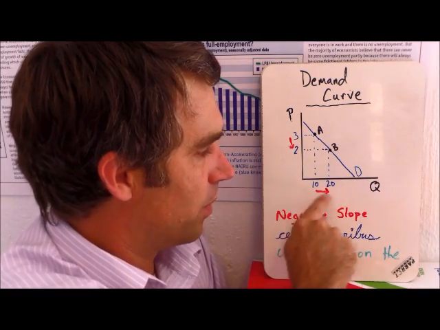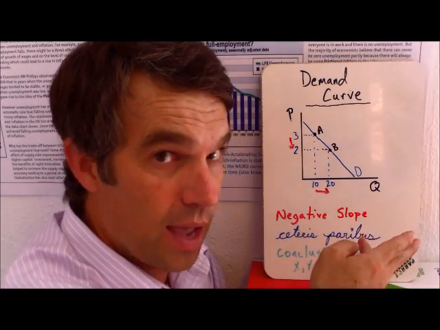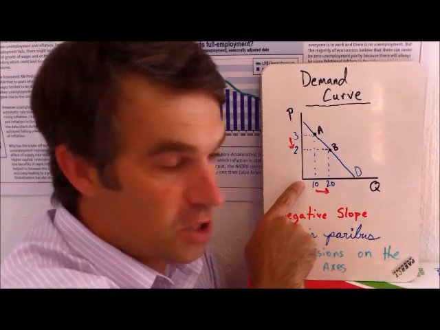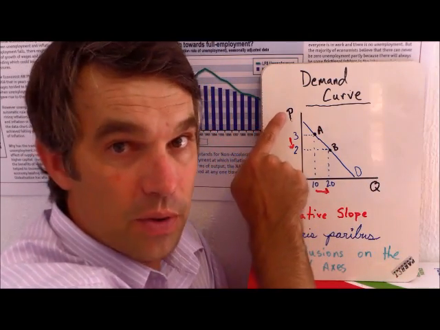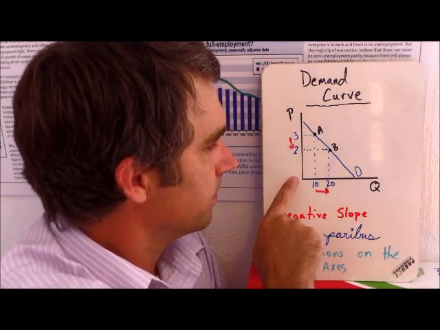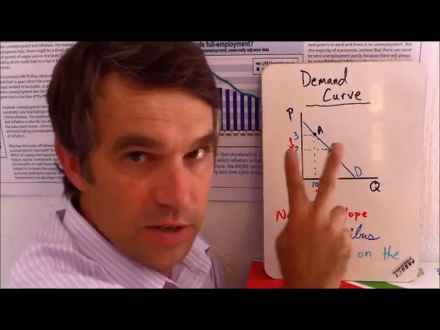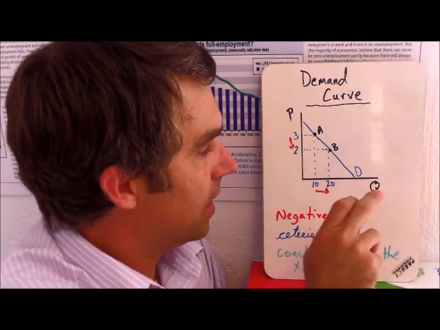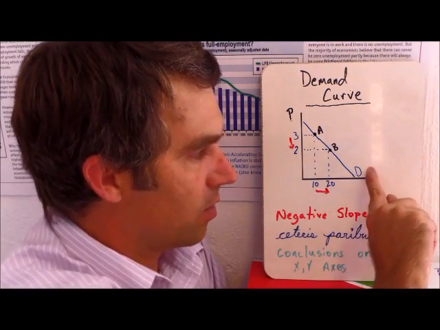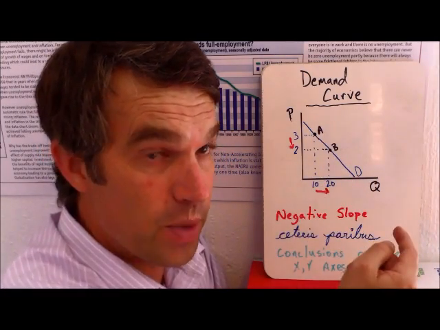You notice I have some numbers here, and they're not necessarily to the same scale. That's okay. 0 is the origin, and we always increase to the right and increase going up. The scale should be consistent on each axis, but they don't have to be consistent with each other. I label the Q and the P, I label the demand curve D, and then I've got some points I'm going to talk about, point A and point B.